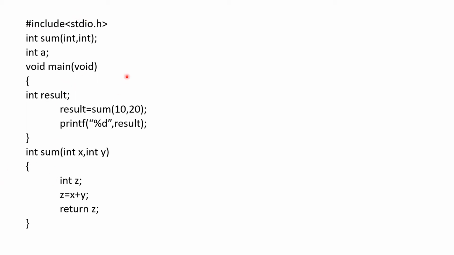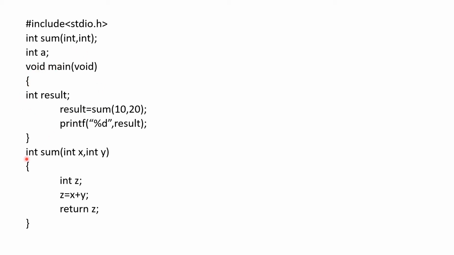Now next, the second section, which includes the main function. Here I wrote the main function. It specifies that main is the name of my function. This function does not have any parameter. If you just write the opening and closing brackets, then also okay, and if you write void in between the opening and closing brackets, then also okay. Both have the same meaning. Main is the name of my function. Void means it does not have any parameter and also it does not return any result. So to specify nothing you have to use void. Now this is about the main function.